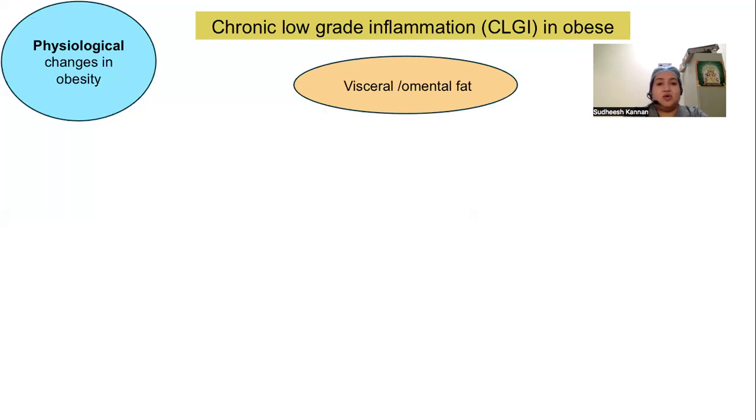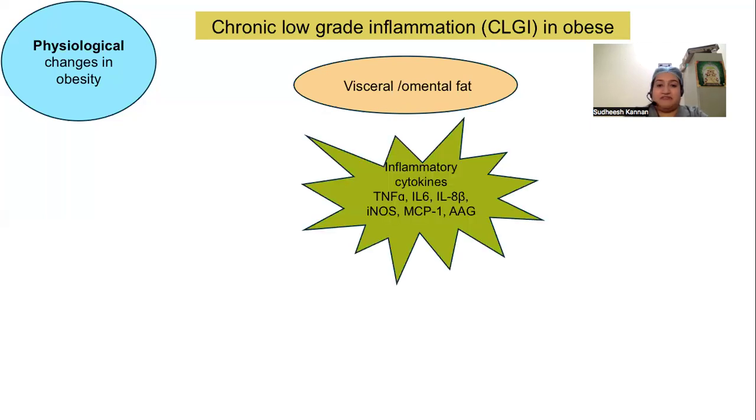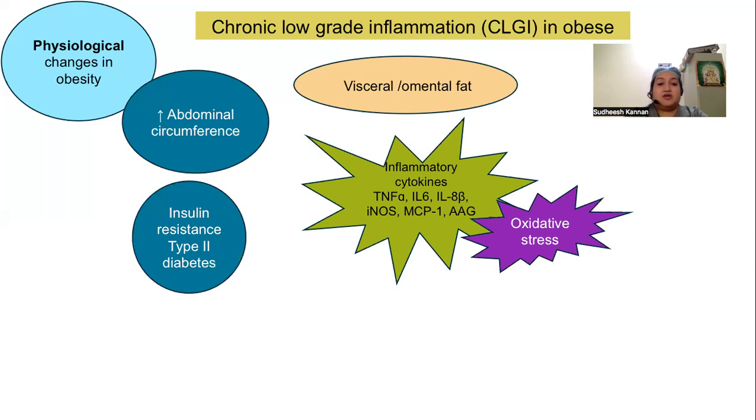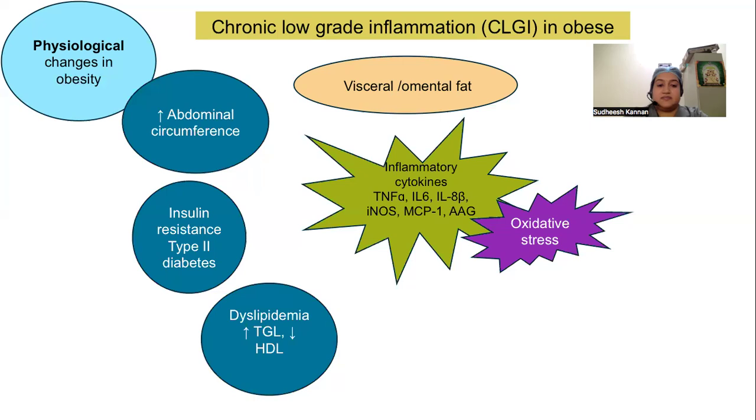And then there is a chronic low-grade inflammation in obesity. This is mainly because of the visceral or omental fat, which is metabolically inactive. This leads to release of inflammatory cytokines like tumor necrosis factor alpha, interleukin 6, interleukin 1 beta and others. Increase in the visceral or omental fat increases the abdominal circumference, and the inflammatory cytokines increase the insulin resistance, causing type 2 diabetes.